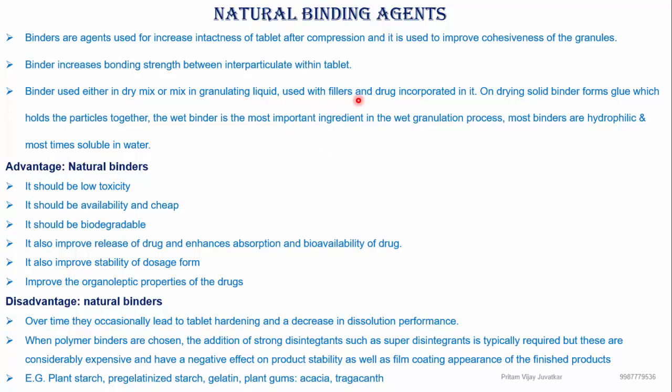So what are the advantages of the natural binding agent? A natural binding agent is one obtained from a natural source, either plant or animal. When we think about the advantages of natural binders, or ideal properties, they should have low toxicity, ample availability, and be cheap. Then it should be biodegradable.